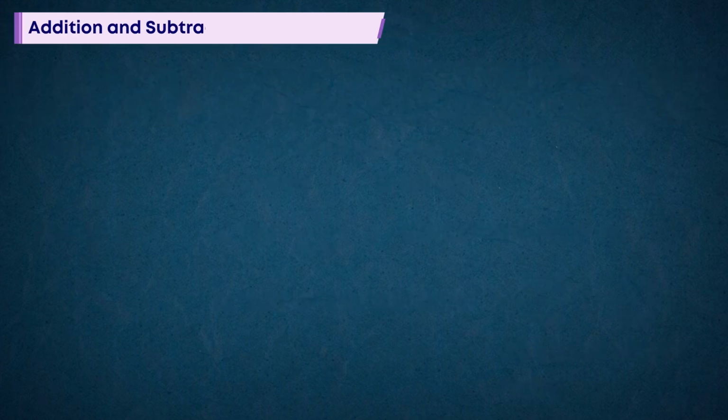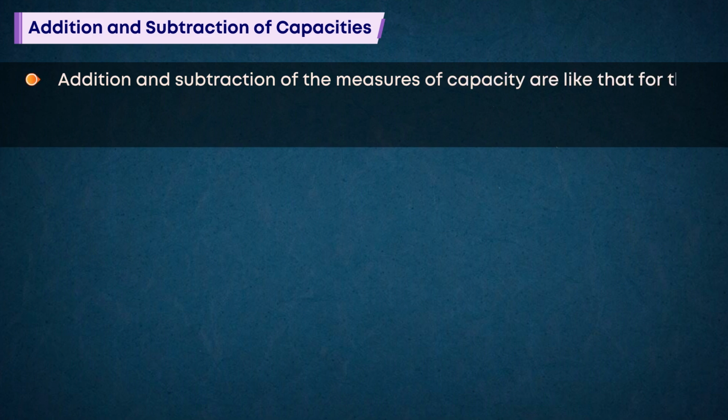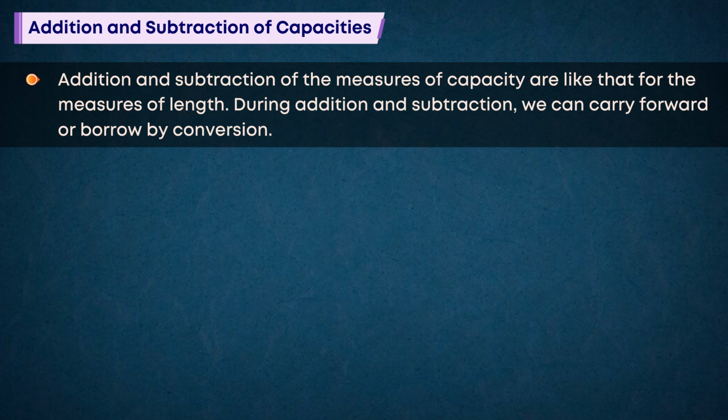Addition and subtraction of capacities. Addition and subtraction of the measures of capacity are like that for the measures of length. During addition and subtraction, we can carry forward or borrow by conversion. Example 3.